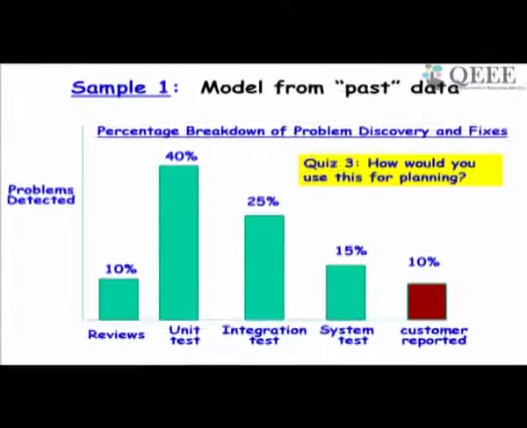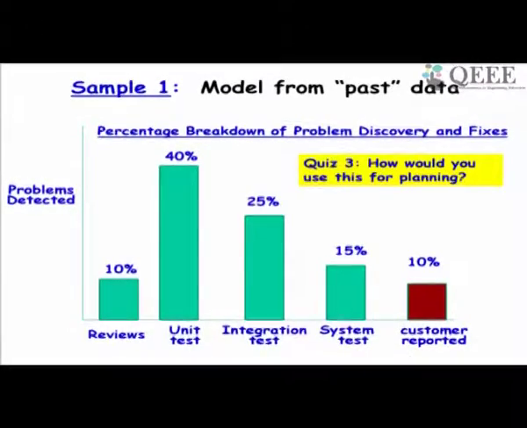Let's see some test planning here. Let's say in our previous software that we developed, reviews detected 10% of the defects. Unit testing detected 40%, integration test detected 25%, system test detected 15%, and later customers reported 10%.